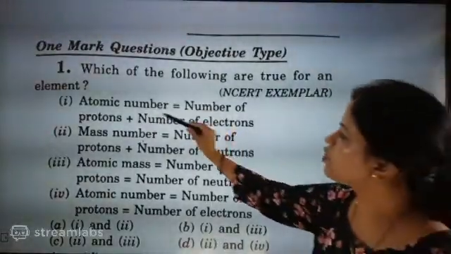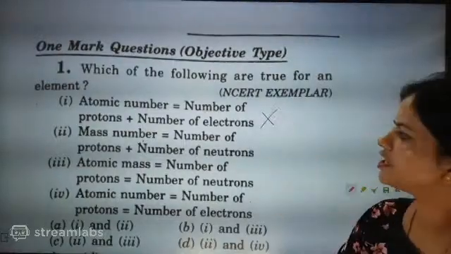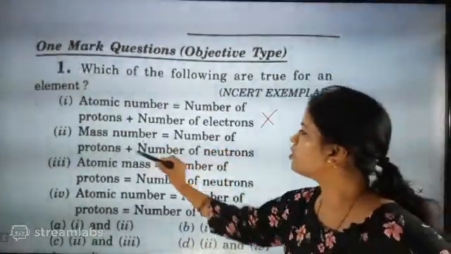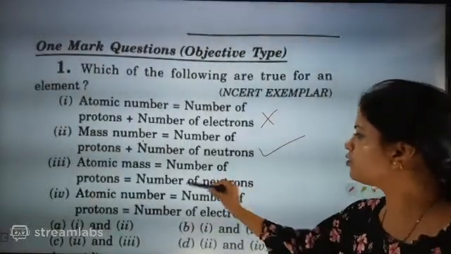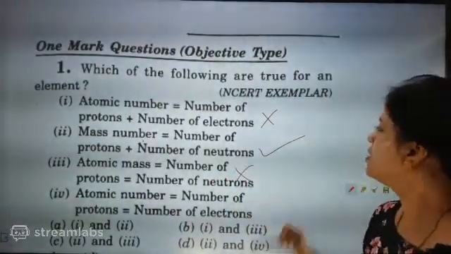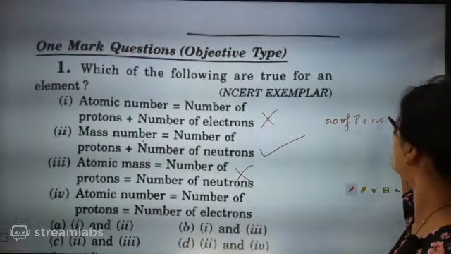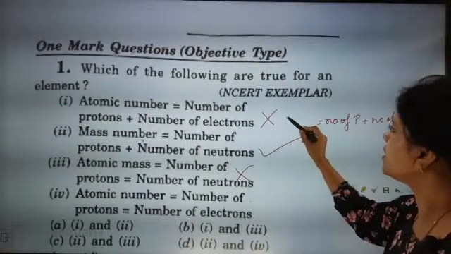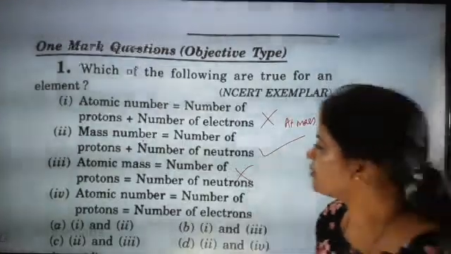Now look here, the first statement is wrong. Number of protons plus number of neutrons is equal to atomic mass, so this statement is correct.